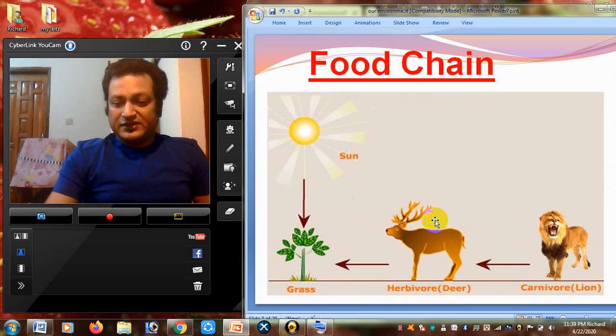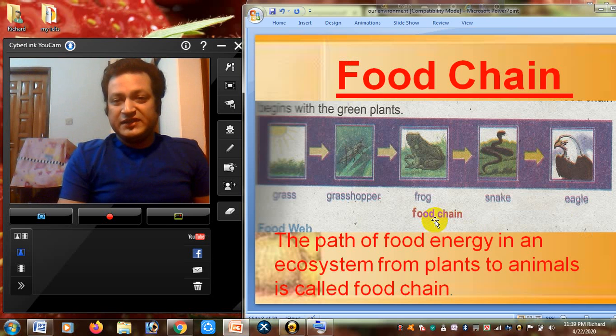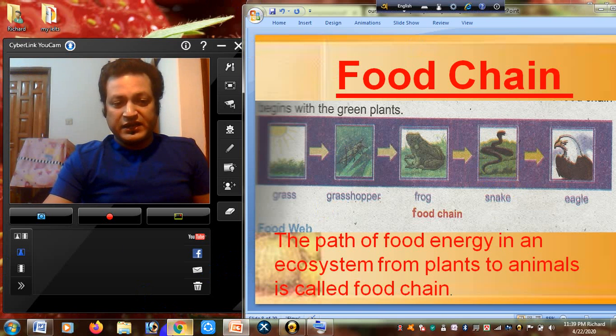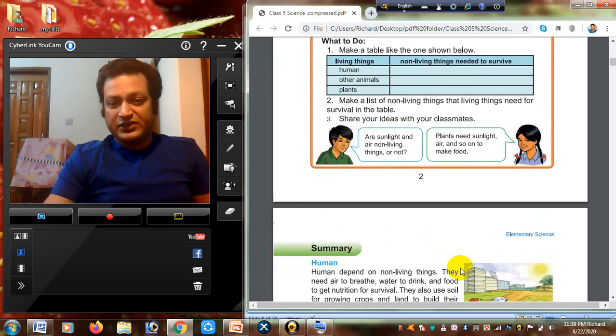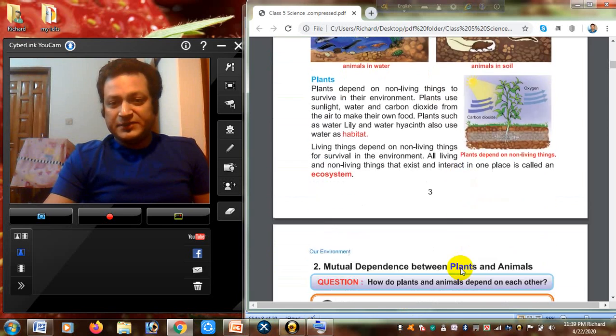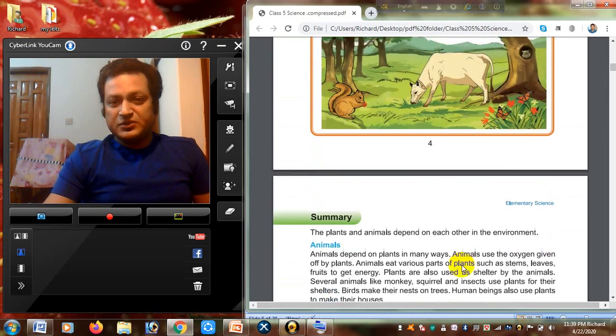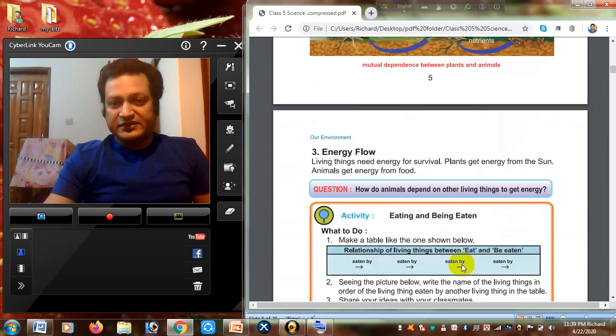So next we will see what is a food chain. If you go to the book's page, you will see this is the food chain. We can understand it nicely.